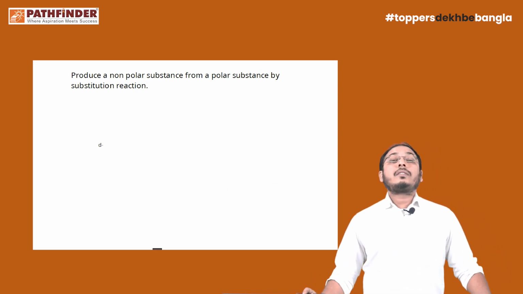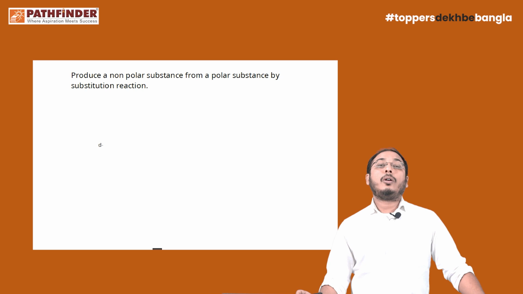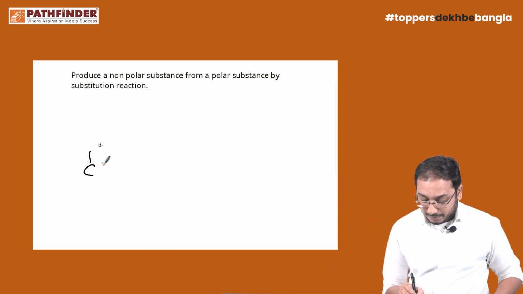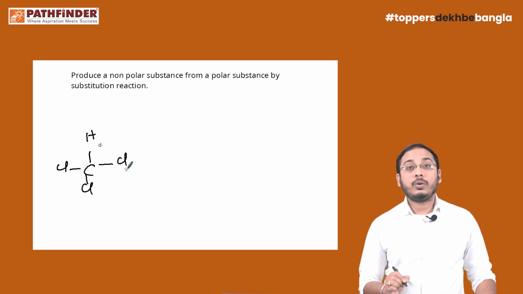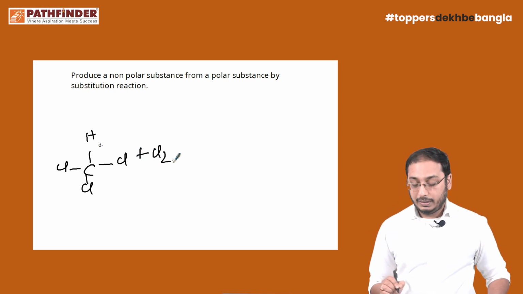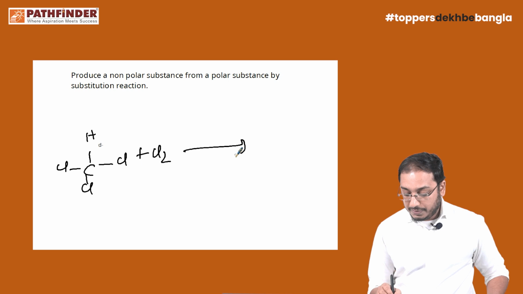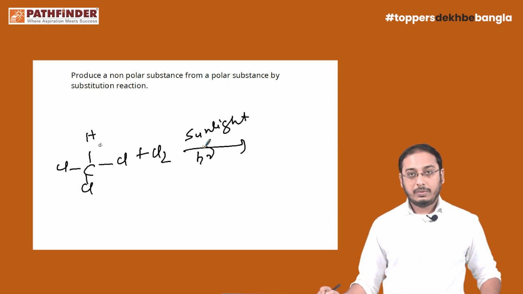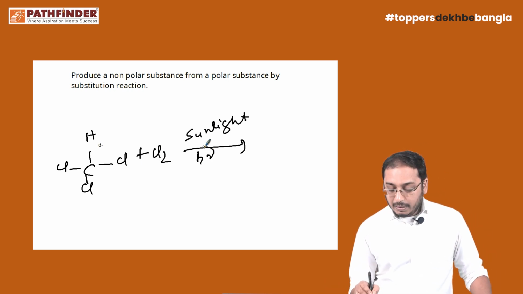In the last step of the substitution reaction of methane, we can see this reaction. Hydrogen, chlorine, chlorine, chlorine, which is chloroform, right? When this reacts with chlorine in the presence of sunlight, or some students can write h nu, isn't it? Then we can find this compound.